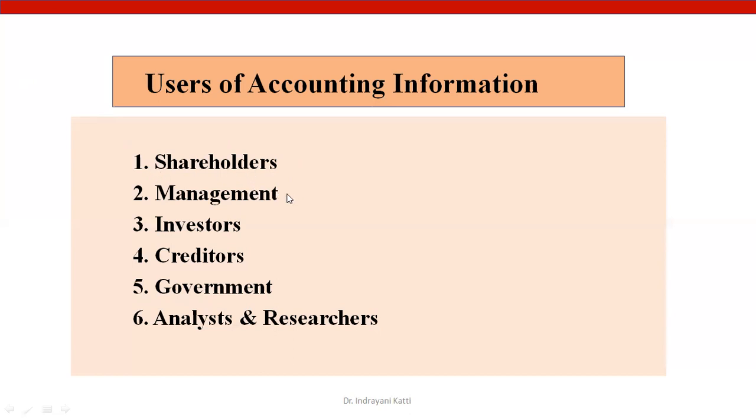The management also makes use of the accounting information to check the performance of the organization as well as to take crucial decisions related to the future. Next are the investors. Before investing in a company's securities, the investors will also go through the financial statements of an organization.